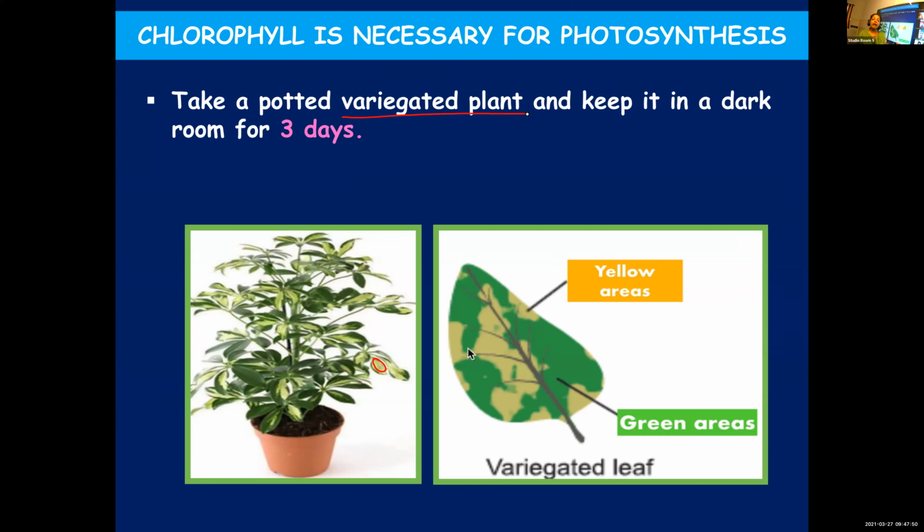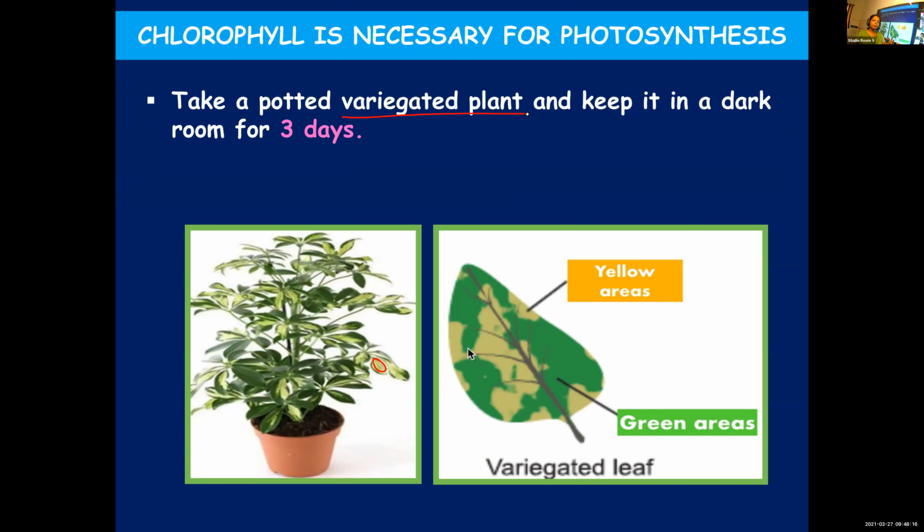You know that plants produce sugar. As a result of photosynthesis, plants will produce sugar, and sugar will be converted to starch and stored in different parts of the plant. Okay, so we take a potted variegated plant, and you will keep it in a dark room for 3 days.